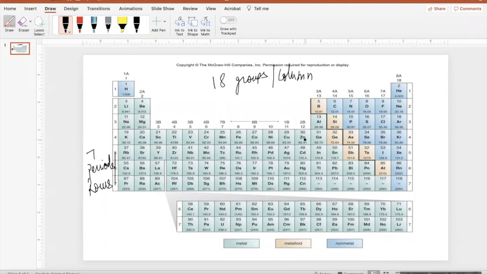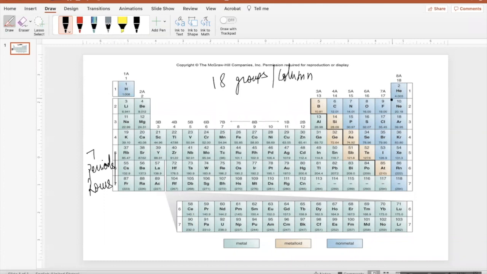Now, let's look at all the atoms here. We begin with hydrogen, the first atom. And after hydrogen, guys, we go to the right, and this is helium. This is the second atom. Then we go to the third one. This is lithium. Then we have beryllium, boron, carbon, nitrogen, oxygen, fluorine, neon, and so on.